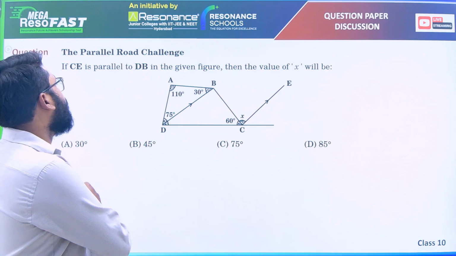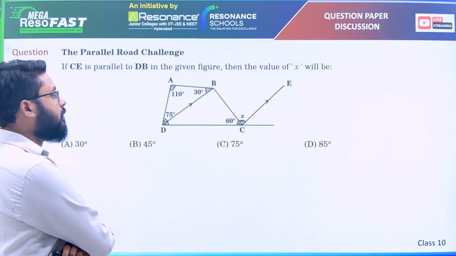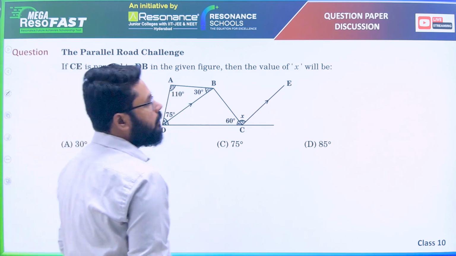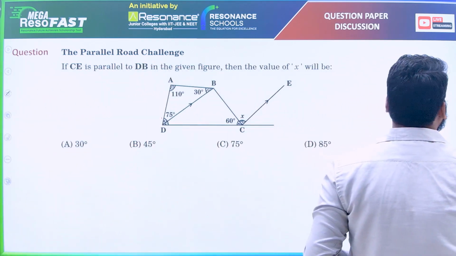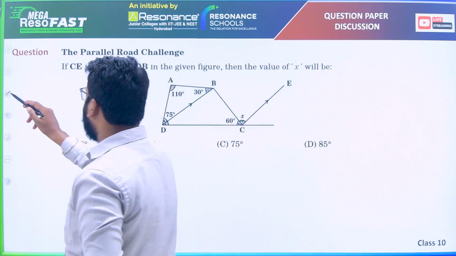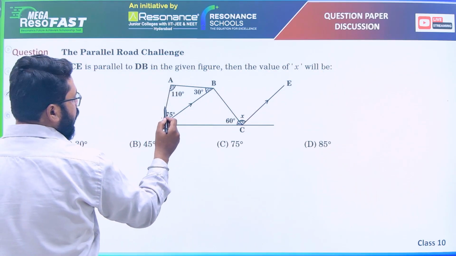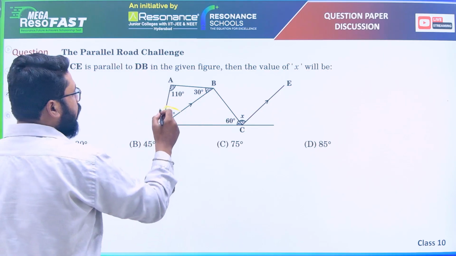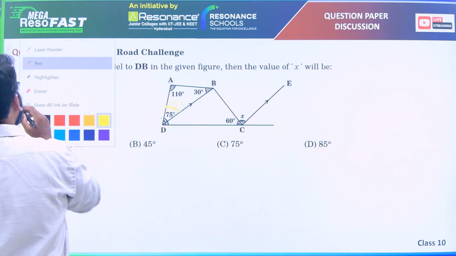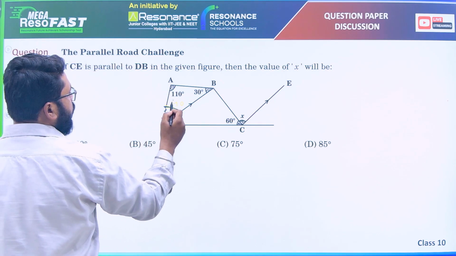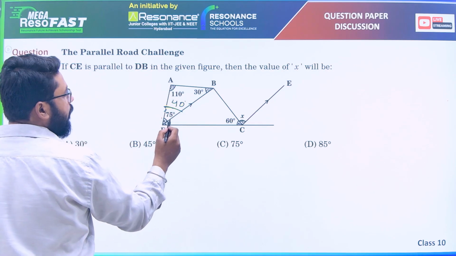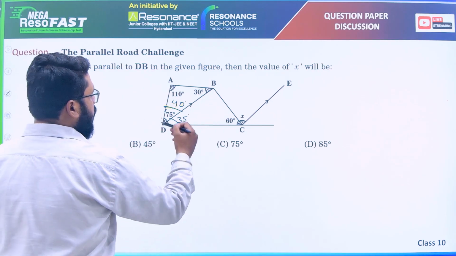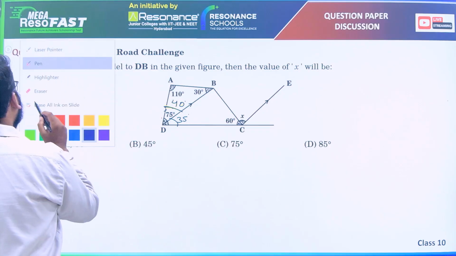Next. If C is parallel to DB in the given figure, find the value of x. Okay. So 110, 30, entire angle is 75. If you check this angle by angle sum property, this angle 110 and 30 is 140, and 180 minus 140 is 40 degrees. This angle is 40 degrees. Entire is 75. This means this is 35. And again, if you use the angle sum property here, 60 plus 35 is 95.